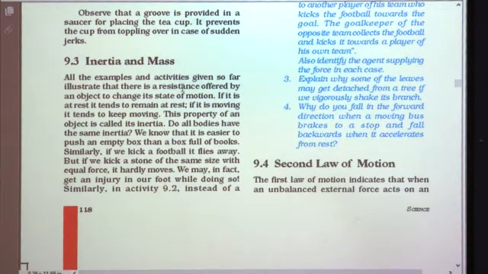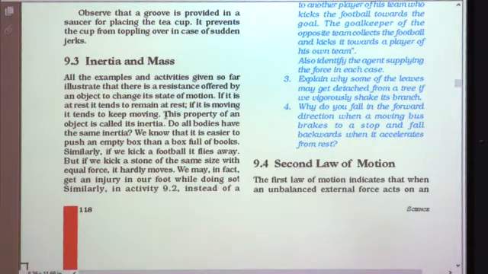All the examples and activities given so far illustrate that there is a resistance offered by an object to change its state of motion. Isn't it? Till now, whatever examples we have seen, all show that the object offers a resistance to change in its state of motion. If it is at rest, it tends to remain at rest, and if it is moving, it tends to keep moving.